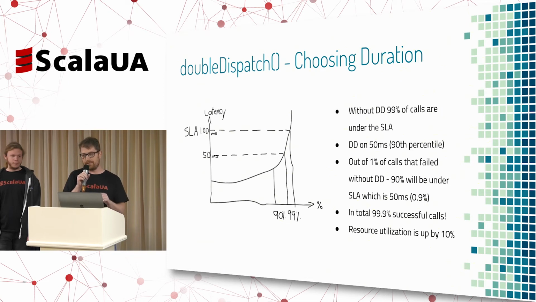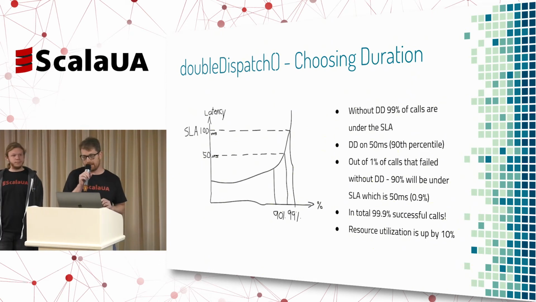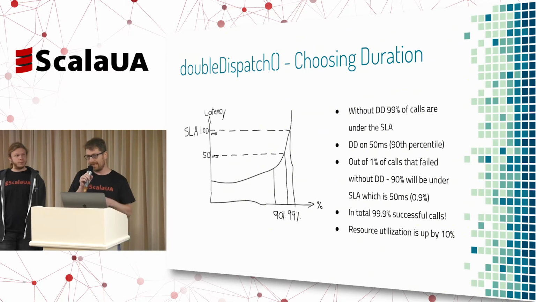And so for this specific system, the graph here is not really clear, but I'll try to explain. The 90th percentile stands at 50 milliseconds, which means that 90% of the remote calls come back under 50 milliseconds, okay? And the 99th percentile comes back after 100 milliseconds, okay? So again, out of every 100 requests, 99 will return below 100 milliseconds, okay? That's the meaning of this graph.